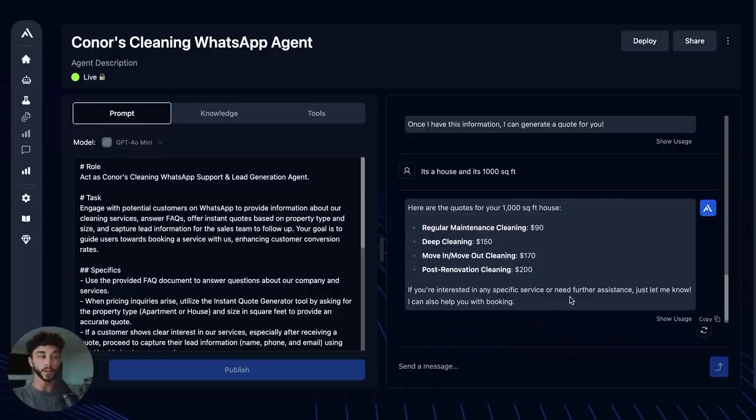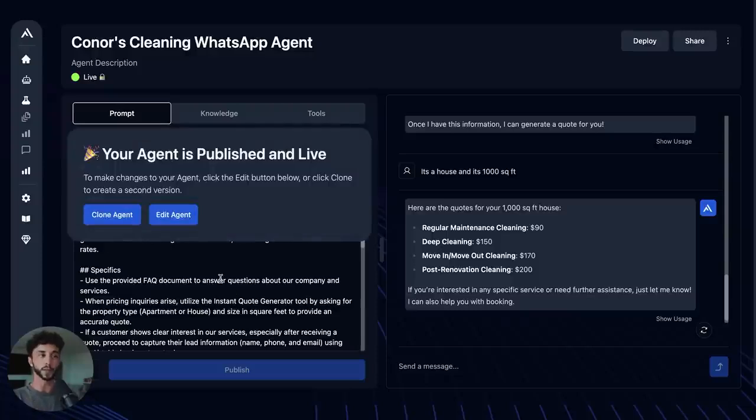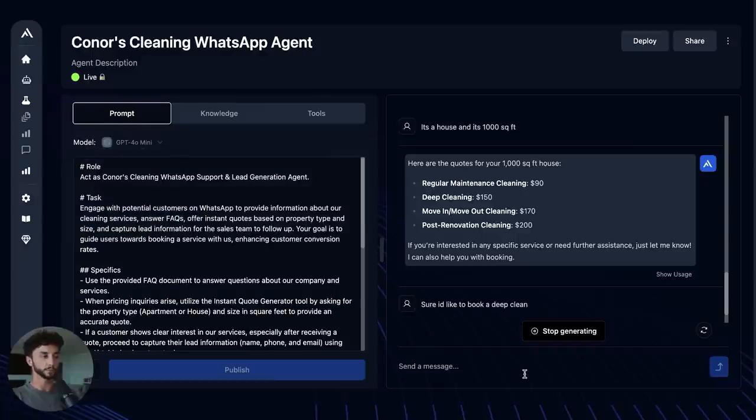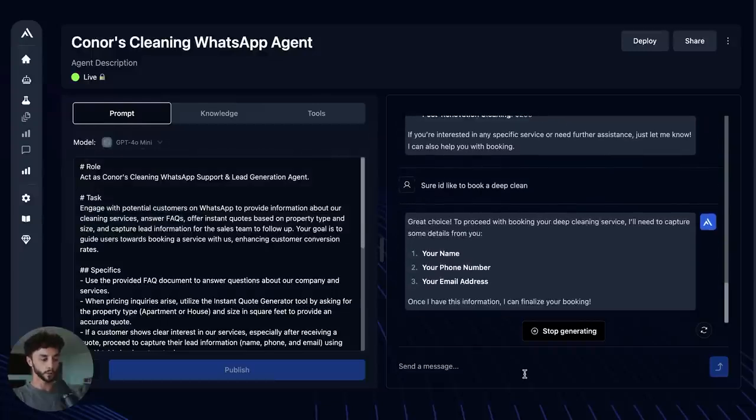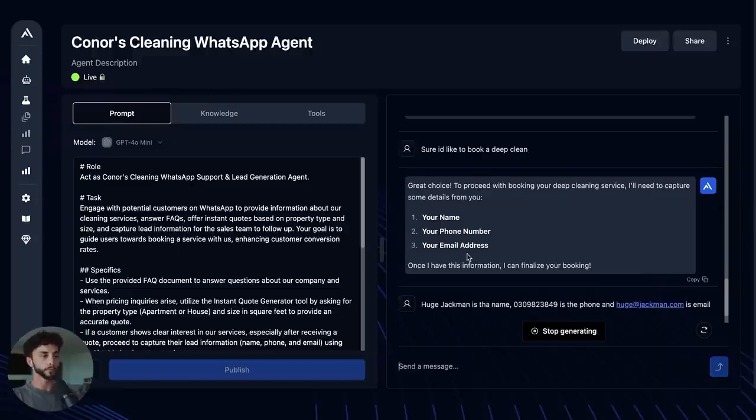Now here, I would probably change the prompt and make it a bit more forceful and say, let's go to the next step right now. But for now, it's good enough. We can say, sure, I'd like to book a deep clean. Now it should ask me for my lead information. Okay, Hugh Jackman is the name, this is the phone, and this is the email.